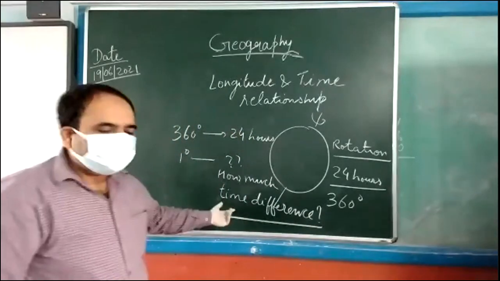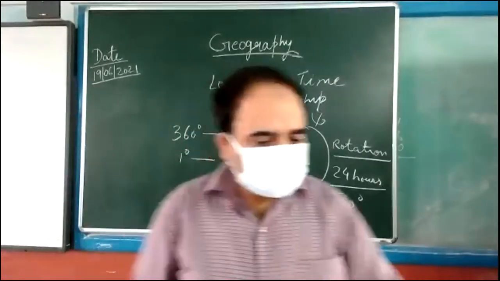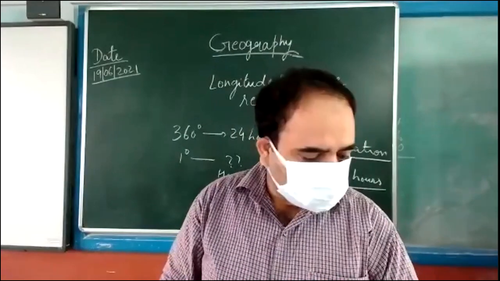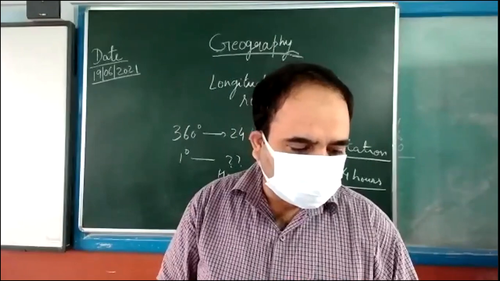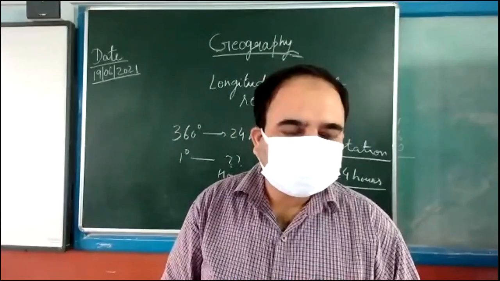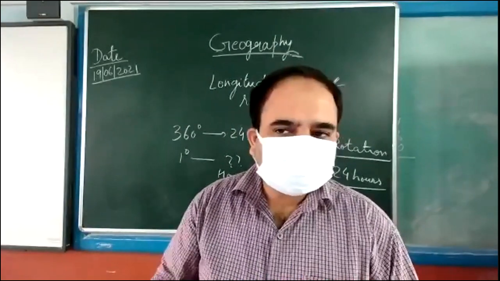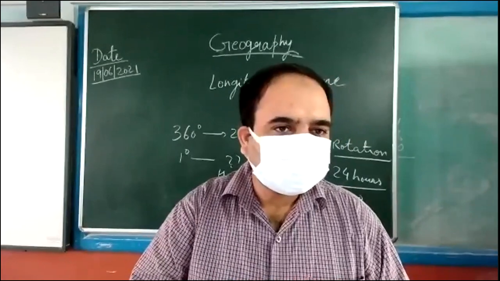One degree, how much time difference? Please refer to your book also side by side, page number 26 and 27. Keep your book open there. Understood?